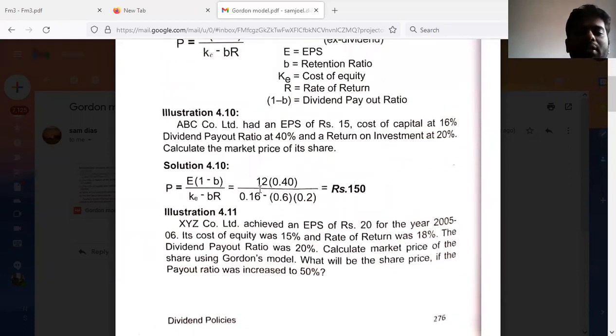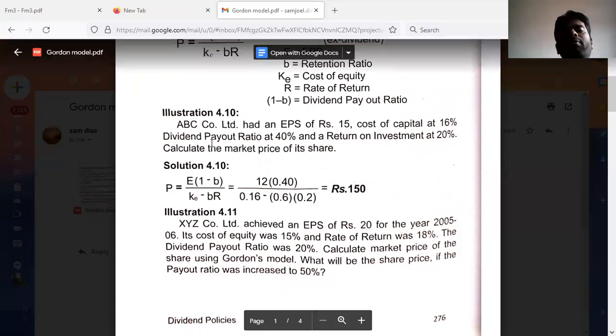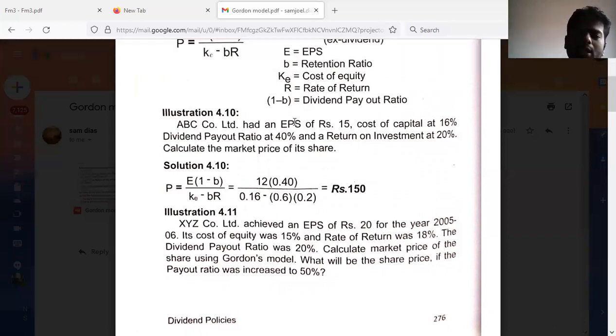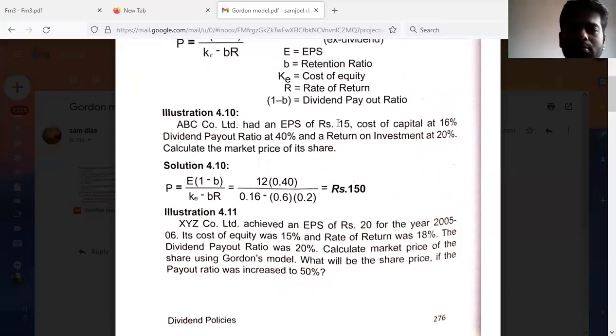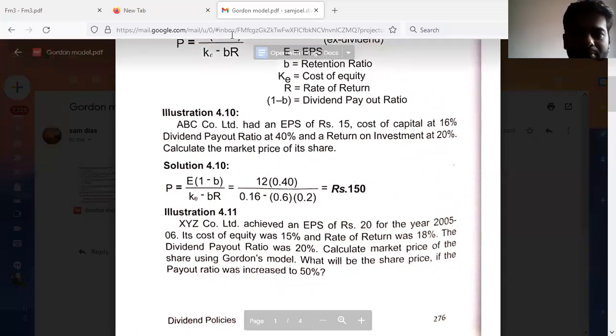E is earning per share. Kindly make a correction here. While writing, see in the problem they have given EPS of rupees 15, but you should write 12 because they have taken 12 here. And 1 minus B means the dividend payout ratio, which in the problem is given as 40%. So it is better to make corrections in the problem itself. Instead of 15 you take it as 12, because the solution is right, only the problem contains some errors. EPS of rupees 12, not 15, make it 12.